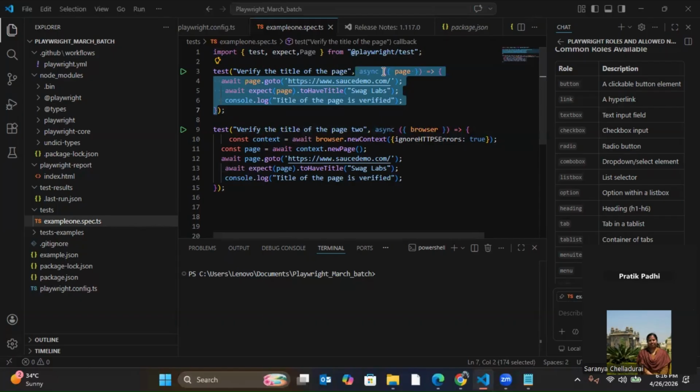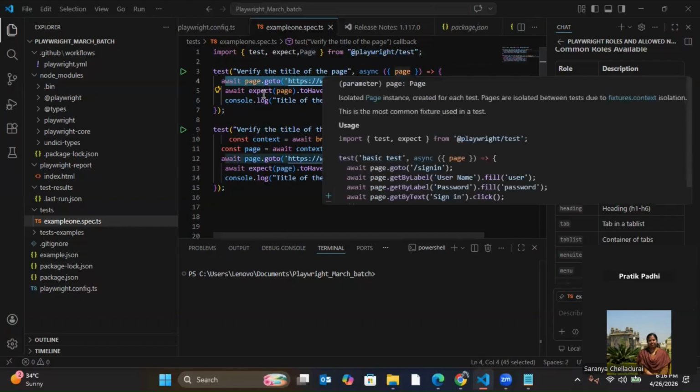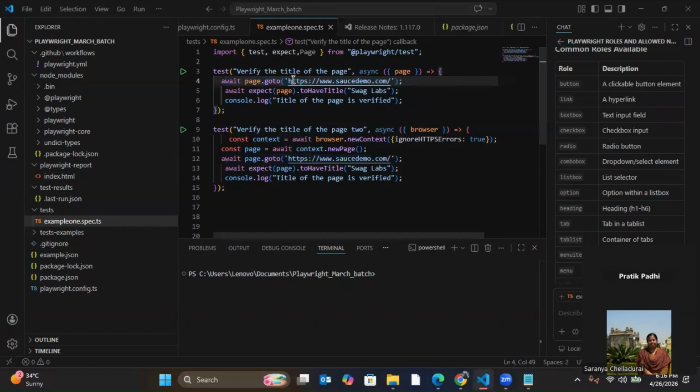This is the arrow function, and it is an async arrow function, an asynchronous arrow function, because test only accepts asynchronous arrow functions or asynchronous functions, you can say. So I've given async here. Here the parameter I've given is page. Again, this page is also a predefined keyword of Playwright. So when I write page, it will understand that page means a tab which will be opening in the browser. Then the next thing is I have to write page.goto, and the URL which I want to write.